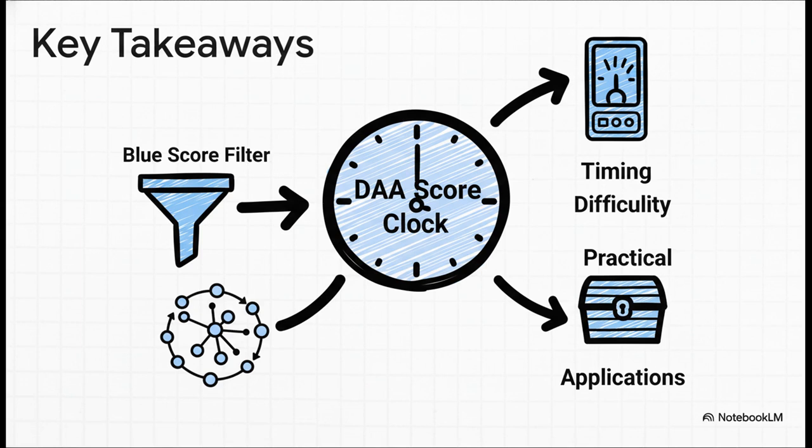All right, let's tie this all together real quick. The DAA score is the network's internal clock. It measures progress not in seconds, but in blocks. The blue score is its smart filter, making sure only recent, important blocks tick that clock forward. And this elegant combo lets a super complex network agree on time, keeps it stable, secure, and even opens the door to totally new applications.